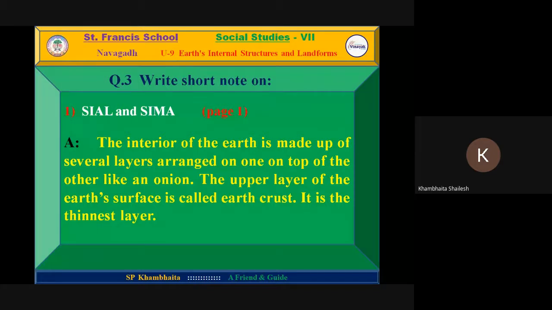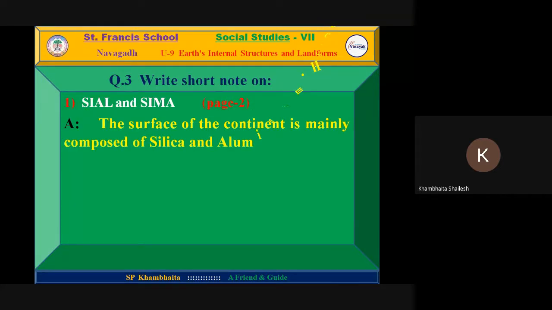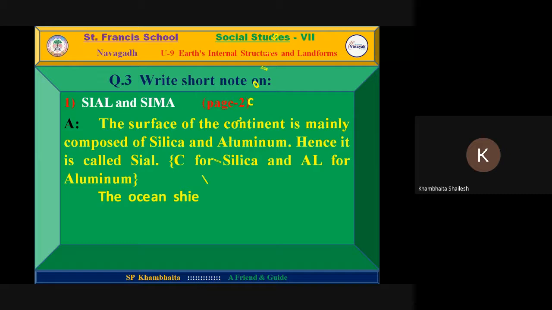Now I am moving to our second page. When it is presented, take a screenshot, or when someone is reading, you can also take a screenshot. It is easier.